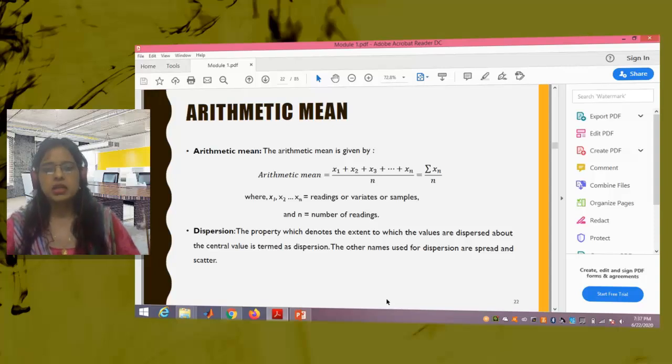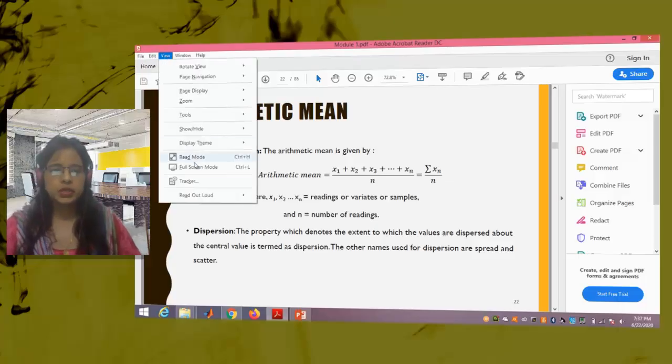measurement and instrumentation basically. In today's video, I will discuss arithmetic mean and a few other topics related to measurements and instrumentation. So let us begin.